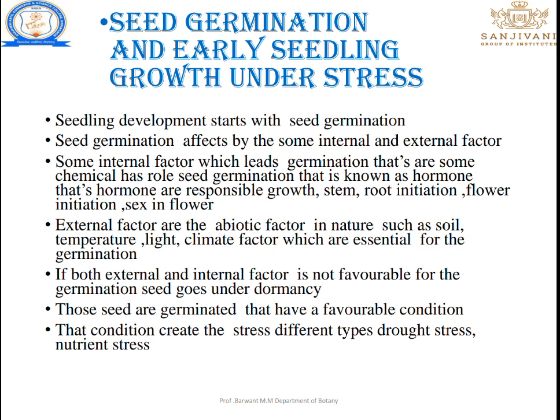are essential for germination. If both external and internal factors are not favorable for germination, the seed goes into dormancy. If seeds are germinated, that means the seed has satisfied the internal and external factors, due to which germination takes place. Otherwise, that condition creates stress of different types: drought stress, nutrient stress. Stress means any condition that makes survival difficult.